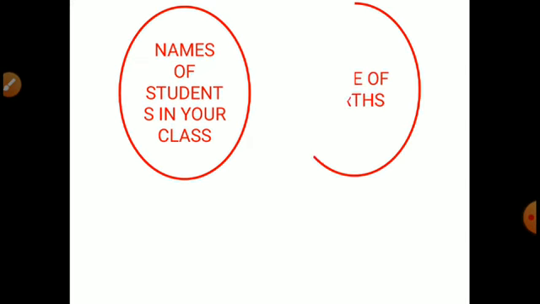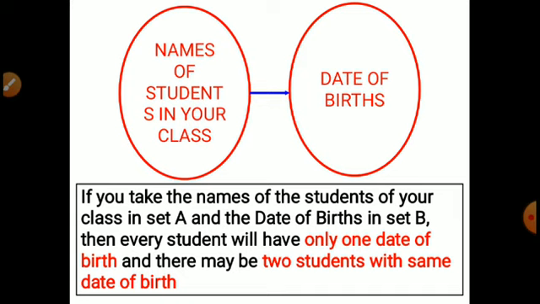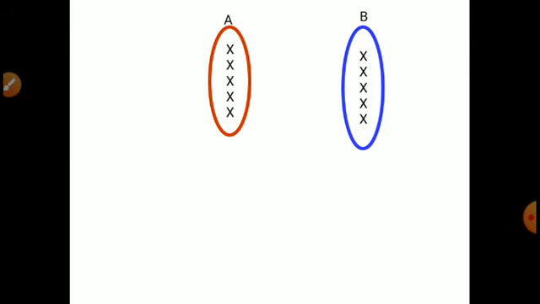Names of the students in the class and date of birth. If we take the names of the students of the class in set A and the dates of birth in set B, then every student will have only one date of birth, and there may be two students with the same date of birth. Is this a function or not, can you guess? Yes, two students can have the same date of birth, meaning two elements can have the same image. So you can take this as a function, also as a real life example.